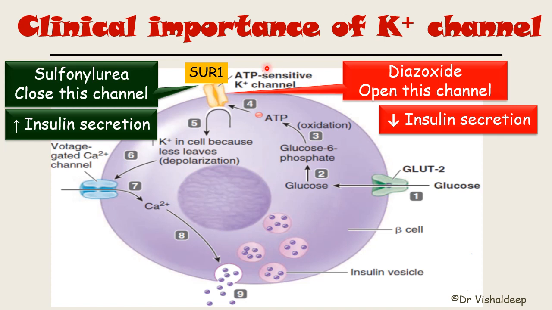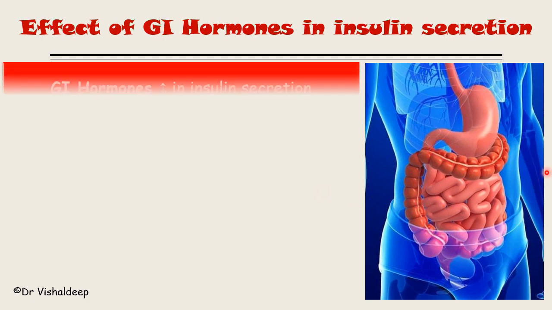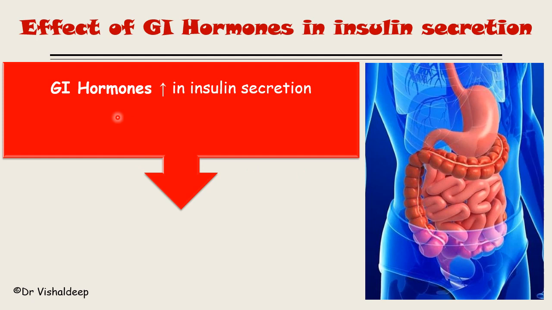This potassium channel is utilized by two sets of drugs. One set of drugs increases the insulin secretion, and another set of drugs decreases the insulin secretion. Now the effect of GI hormones on insulin secretion. The GI hormones, the gastrointestinal hormones, will ultimately increase the insulin secretion.